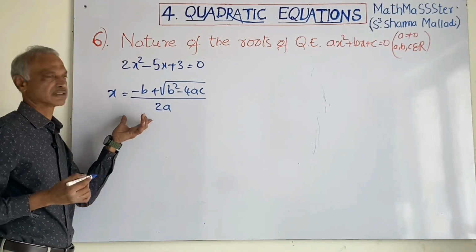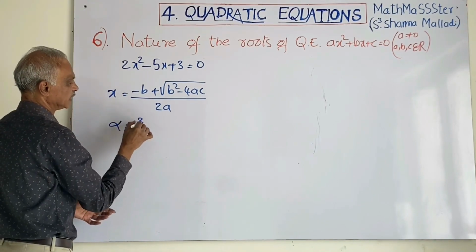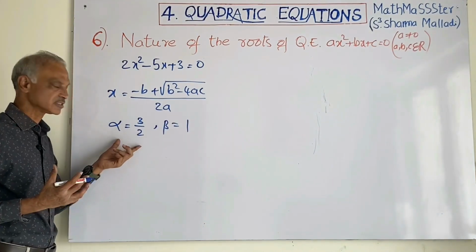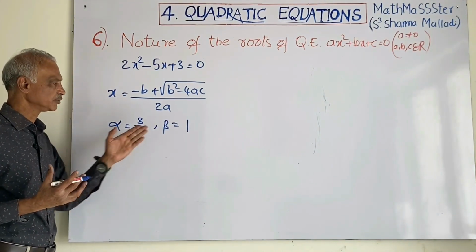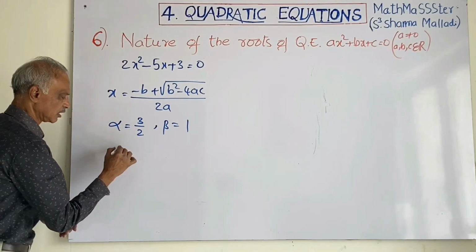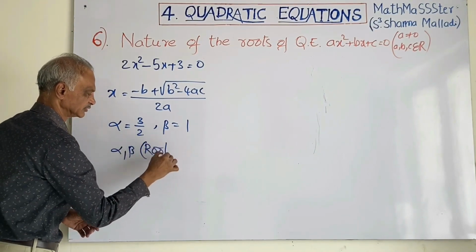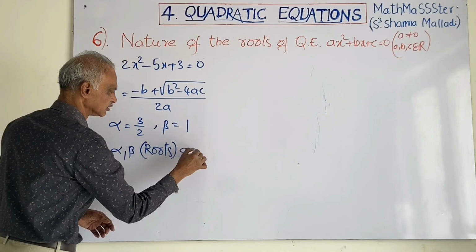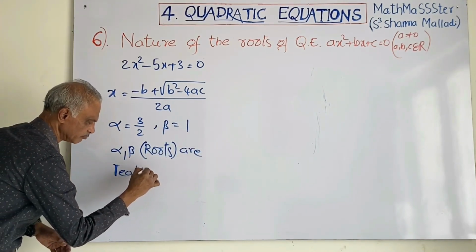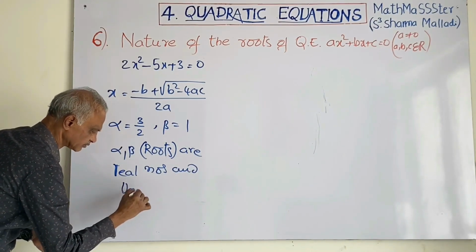With the help of this formula, we found the roots alpha 3 by 2 and beta 1. What is the nature of the roots? 3 by 2 and 1. They are real numbers. Alpha, beta means roots. Roots alpha and beta are real numbers, and they are unequal.